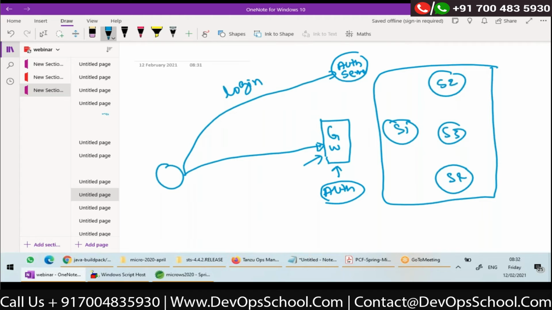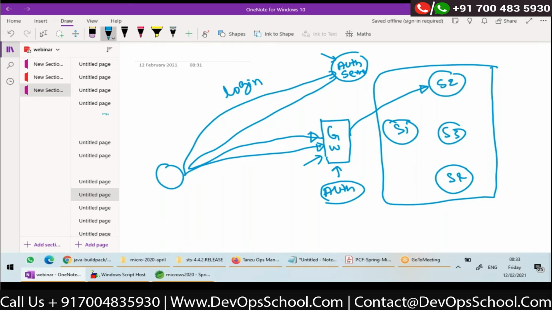Now, the client gives his credentials to the authorization server login page and submits. Now, the authorization server will check the credentials. If the credentials are valid, then it will generate a token and redirect the client to the gateway. Now the gateway gets the token, validates the token, and if the token is fine, it will send it to the service.